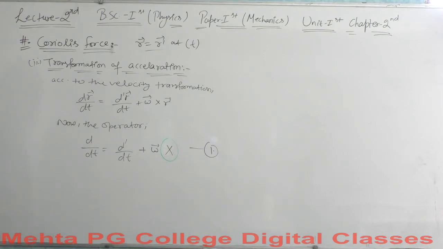So the acceleration of a particle in reference frame S, yes, now we will talk about the acceleration here.